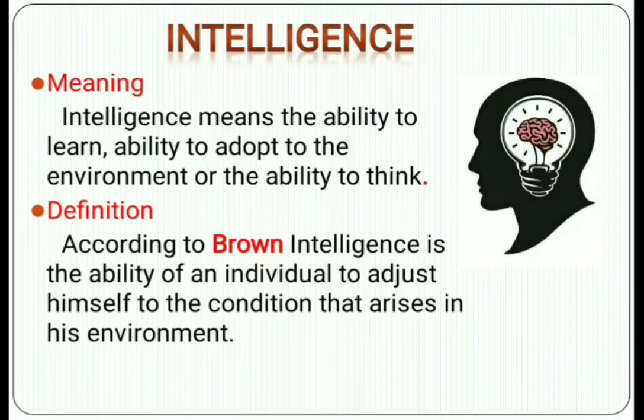Every individual does not have the same ability, so whatever ability an individual has, they adjust themselves according to the conditions that arise in their environment. So that is your intelligence.